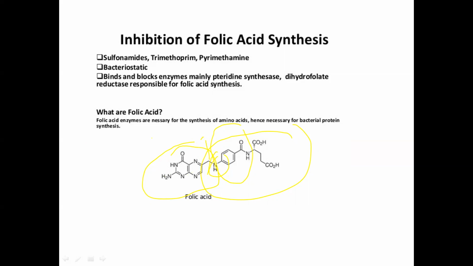Folic acid enzymes are necessary for the synthesis of amino acids and for bacterial protein synthesis. So when agents attack folic acid synthesis, they stop amino acid synthesis, bacterial protein synthesis does not take place, and their growth is stopped, which is why they are called bacteriostatic.